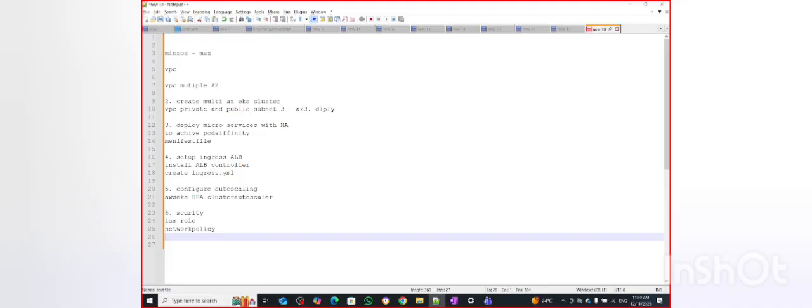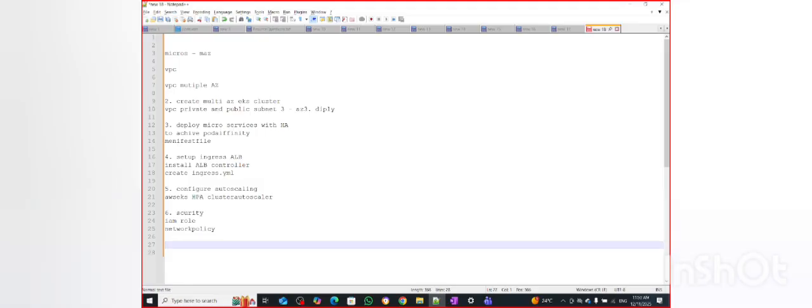Okay, so after the security this is done. What next things can we do? Next we can set up the policy. Security is also done. After that, we have to do monitoring and setup.